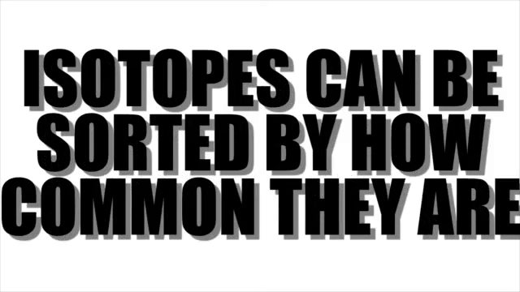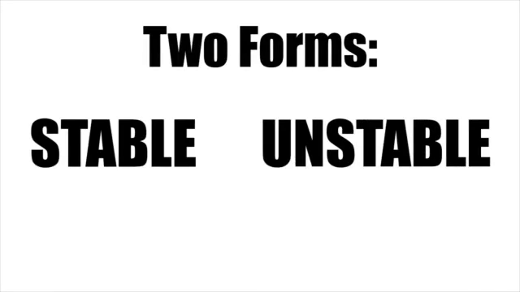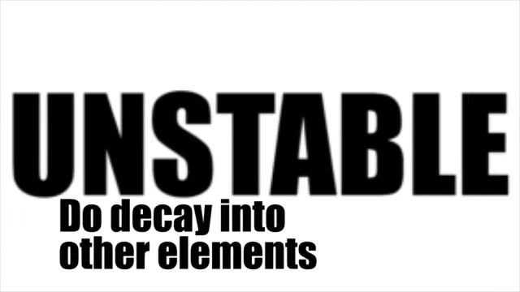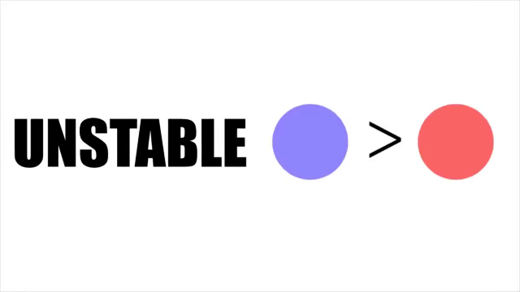Isotopes also can be sorted by how common they are. An isotope can exist in 2 forms, stable and unstable. Stable isotopes are isotopes that do not decay into other elements, while unstable isotopes can and will decay into other elements. Unstable isotopes continue to decay until they reach a point where they are stable. Unstable isotopes can be determined by having 1 or 2 more neutrons than protons in an atom.